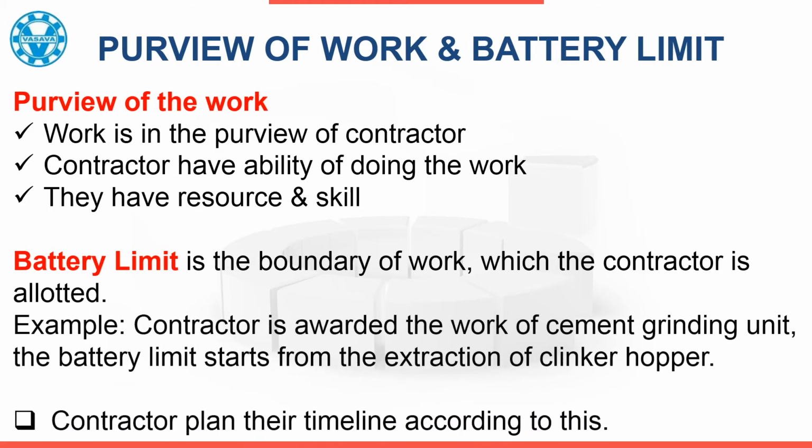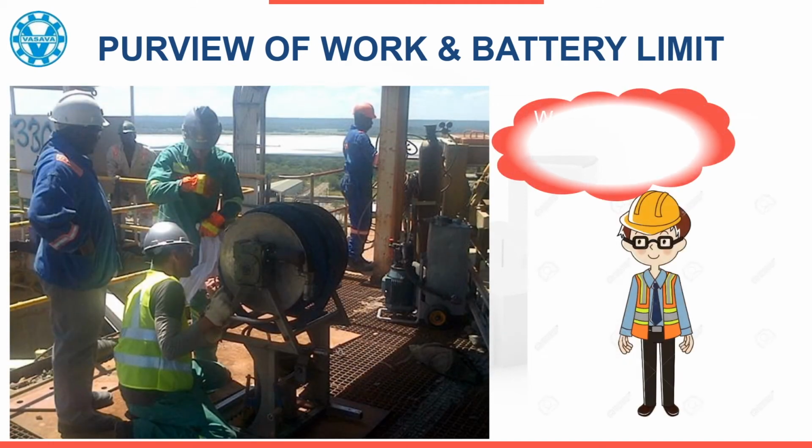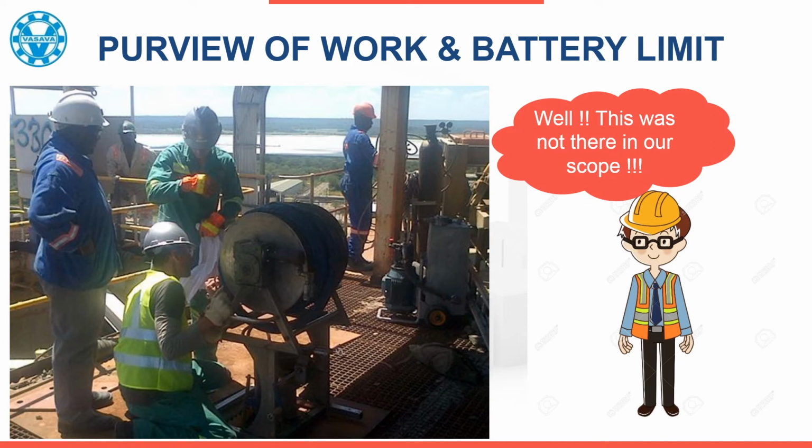For example, if the contractor is awarded the work of cement grinding unit, the battery limit starts from the extraction of clinker hopper. If the customer advised to take up erection of deep pan conveyor drive installation at top of clinker silo, then it is not covered under the battery limit. Therefore, although there is excess quantity of erection of equipment showing in the work order, it is not obligatory for the contractor to do that work, because the contractor may not have planned their resources. If the contractor diverts their resources, it may affect the pre-committed work and there may be slip of time schedule.